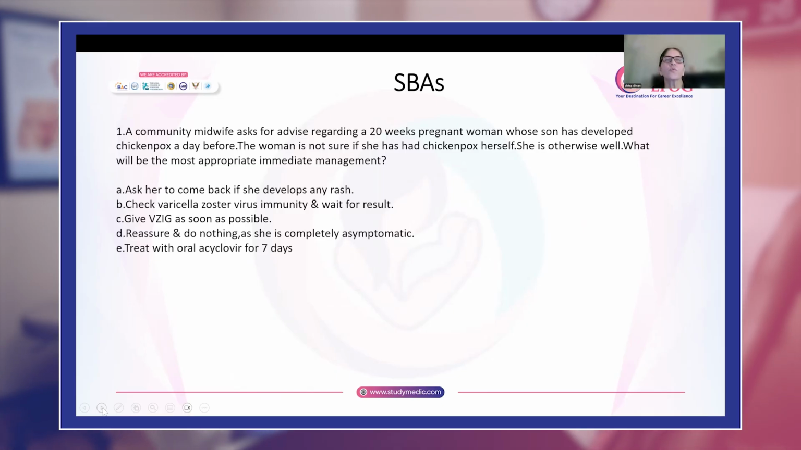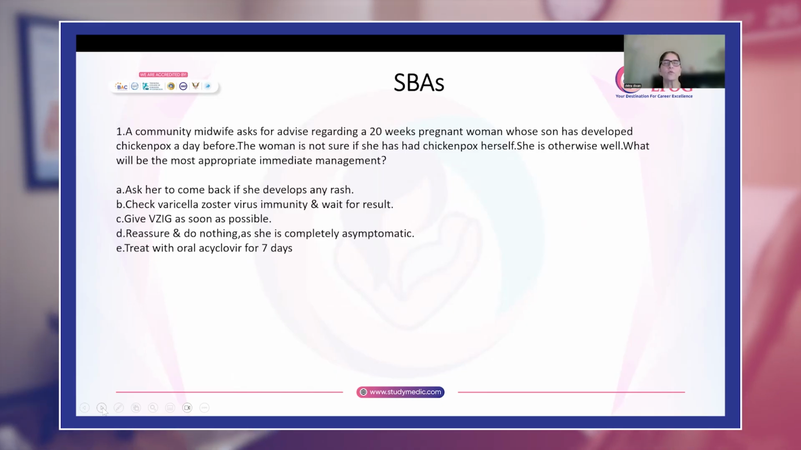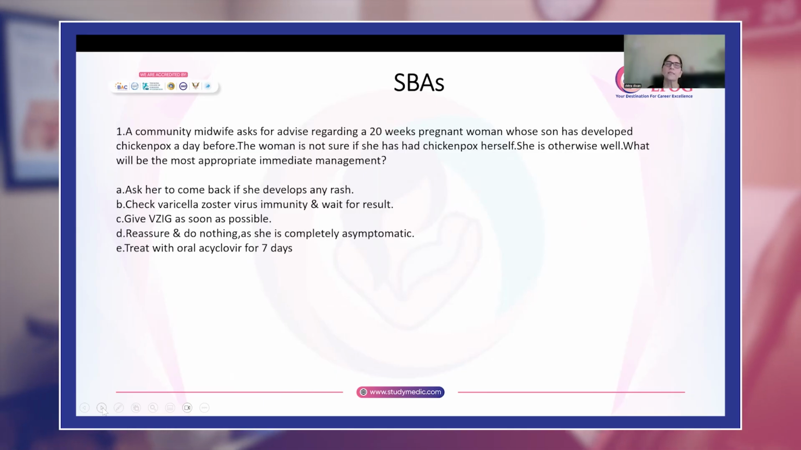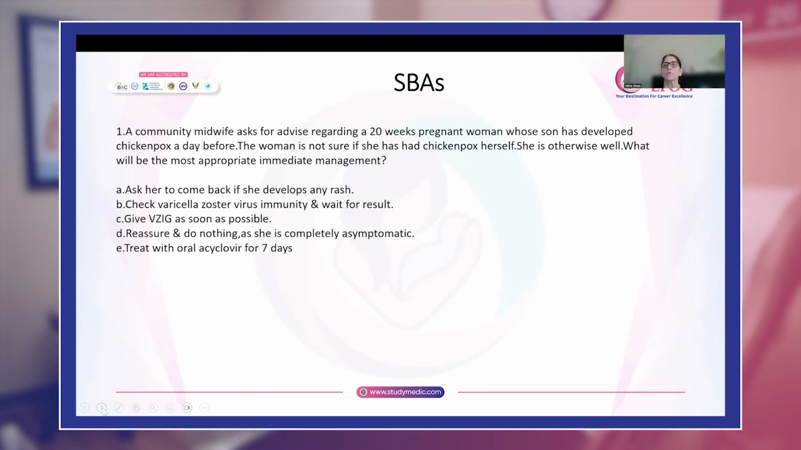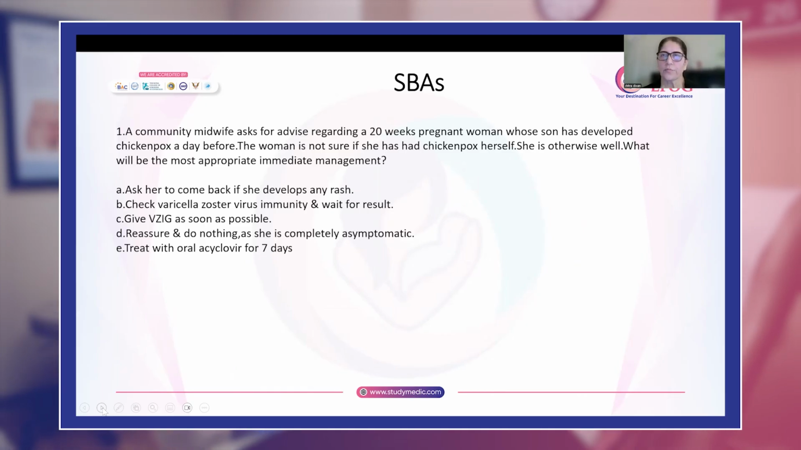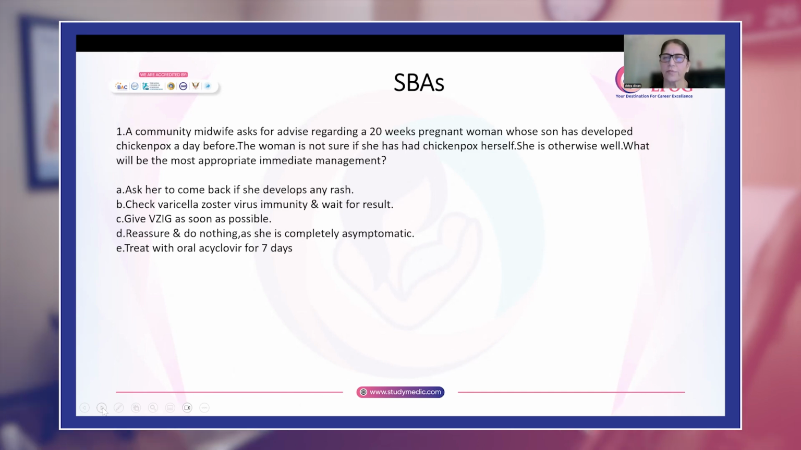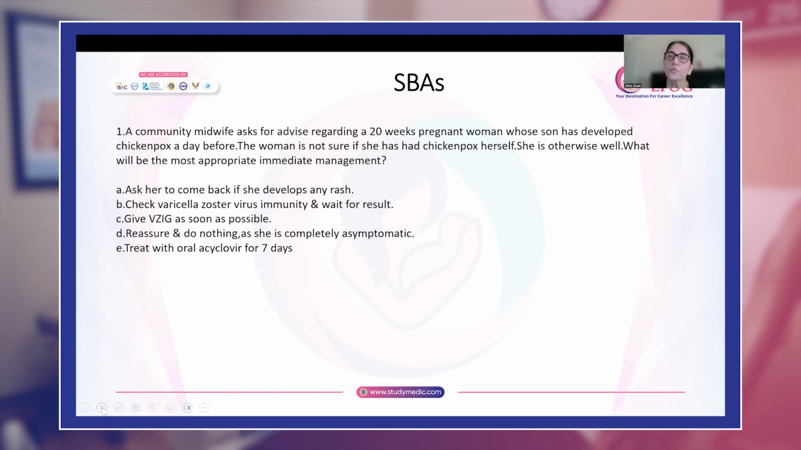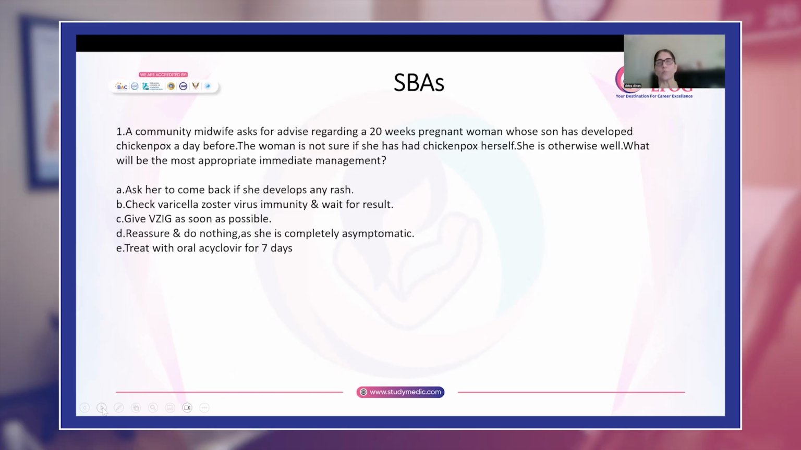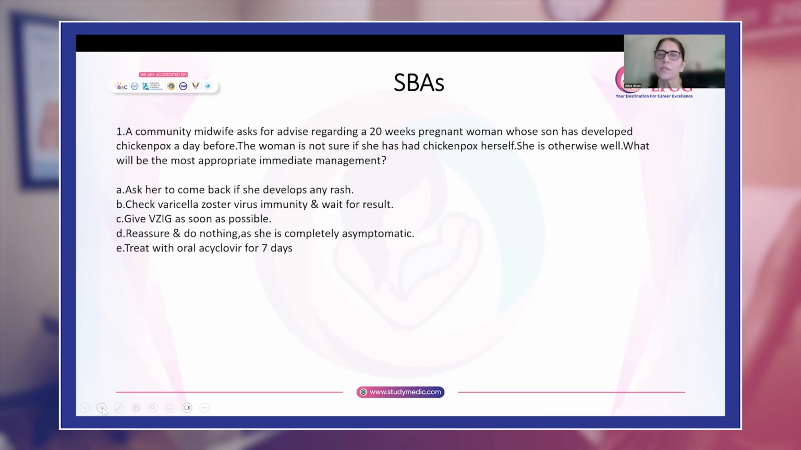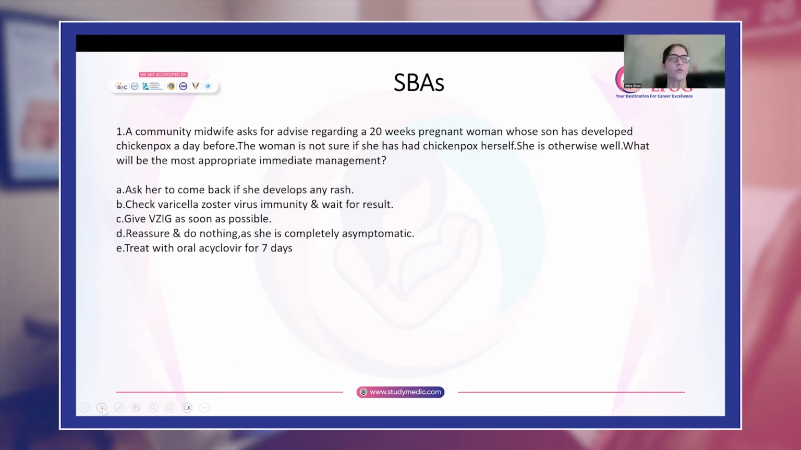Okay. So you have this community midwife who has a pregnant woman at 20 weeks of pregnancy. This pregnant lady's son developed chickenpox a day before. Now this woman is not sure whether she has had chickenpox herself. She is otherwise fit and well. Obviously she wants to prevent chickenpox being transmitted to her fetus, so she wants to know the best management option for her.